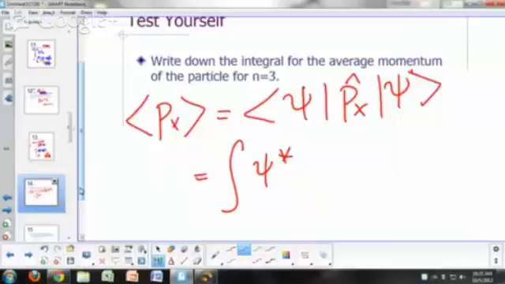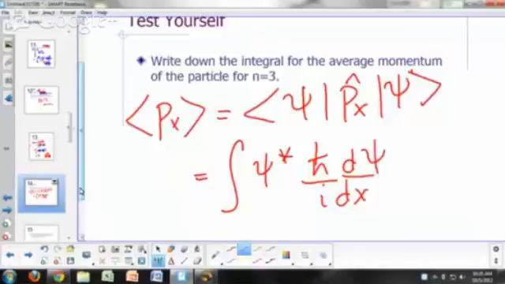Kayla, you remember the momentum operator? Catherine? Hyder? It's h bar over i d by dx, derivative with respect to x of psi dx.